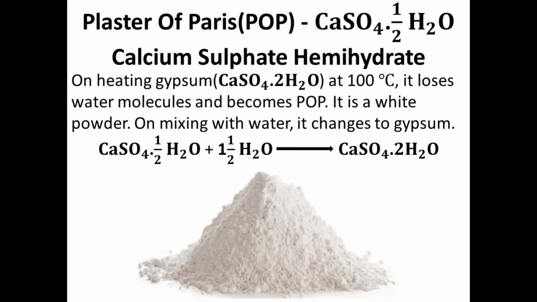जब हम gypsum को heat करते हैं at 100 degree Celsius, it loses the water molecules and becomes POP. It is a white powder. On mixing with water, it changes into gypsum. So हम क्या कह सकते हैं? On dehydration, on heating, gypsum is converted into POP, and on hydration, on mixing with water, the POP is converted into gypsum. So the reaction is CaSO4 and half H2O plus 1 and a half molecules of water. It forms the CaSO4 2H2O.